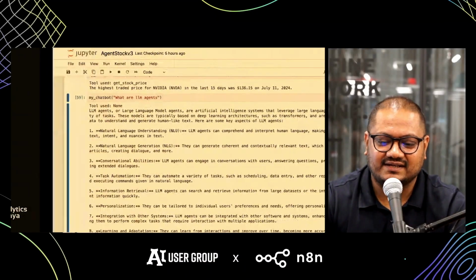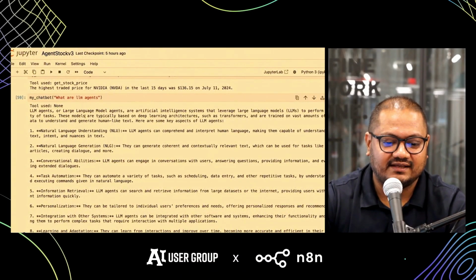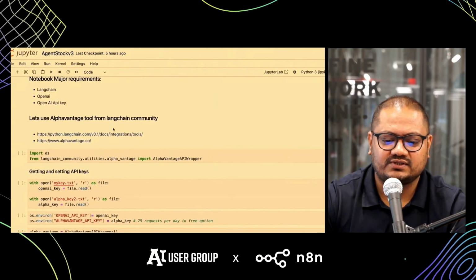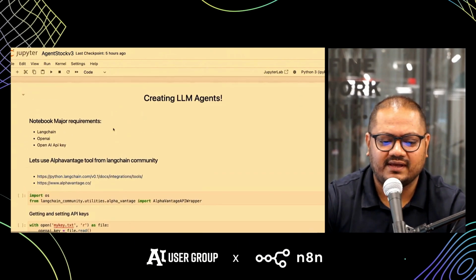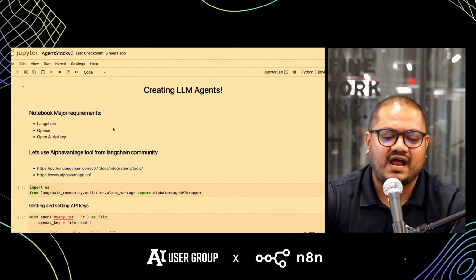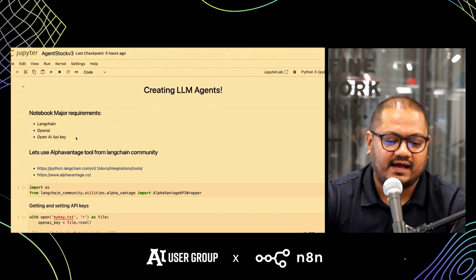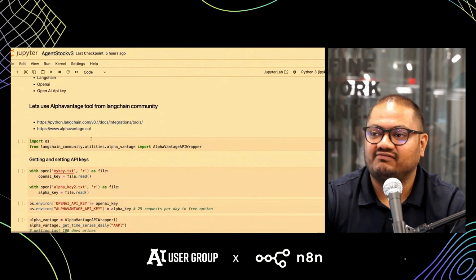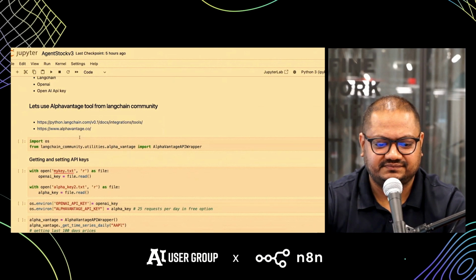So to get a better clarity of what is happening behind the scenes, let's actually look at a bit of code that we used to create this small agent, right? So I'm going to start a bit of coding. Over here, we are going to use the common platforms. We are going to use LangChain. We are going to use OpenAI. I am using an OpenAI API key as well as an Alpha Vantage key.